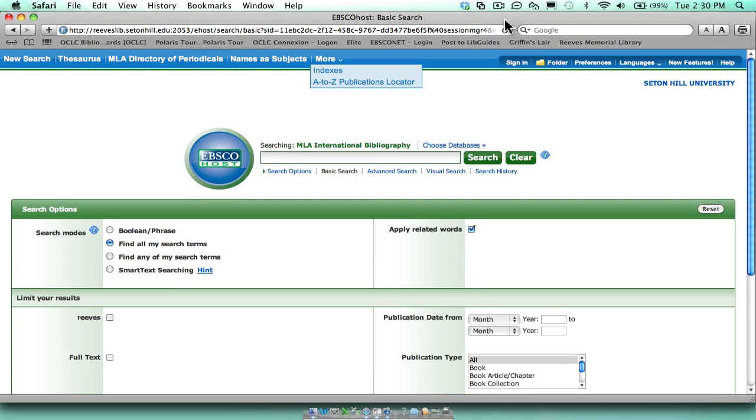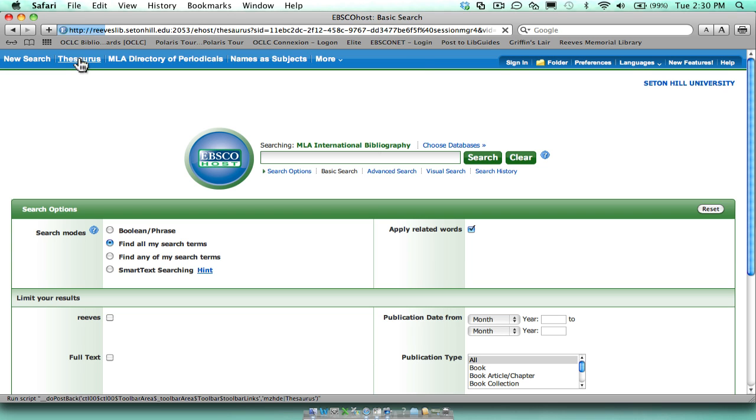The MLA International Bibliography offers a detailed bibliography of journal articles, books, and dissertations. Produced by the Modern Language Association, the electronic version dates back to the 19th century and contains over 2.3 million citations. The coverage is truly international and includes titles from JSTOR's language and literature collection as well as links to other full-text databases. Before we just do a search, let's take a look at some of the tabs.